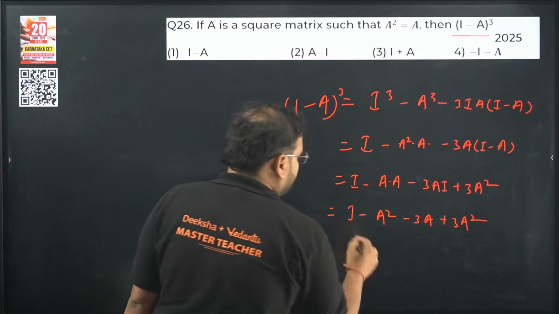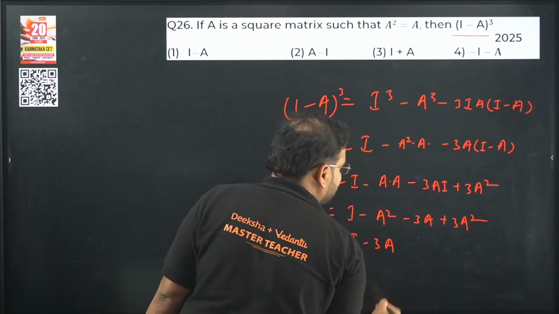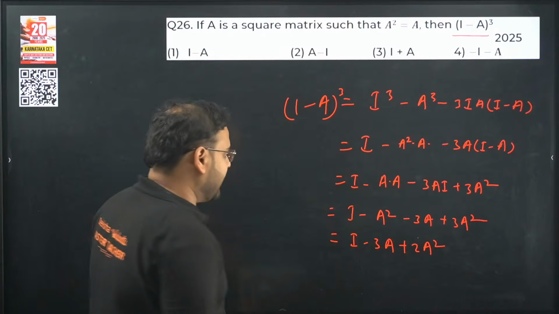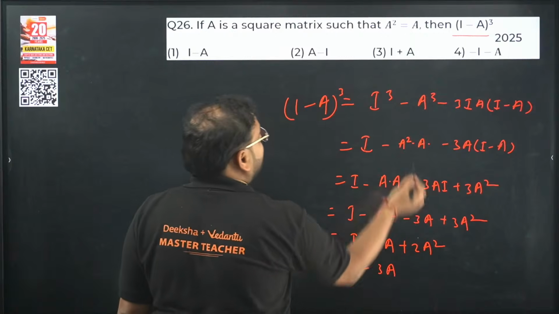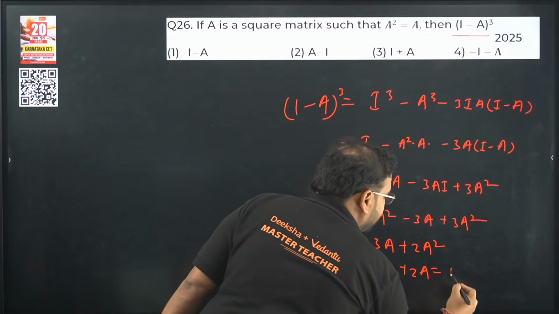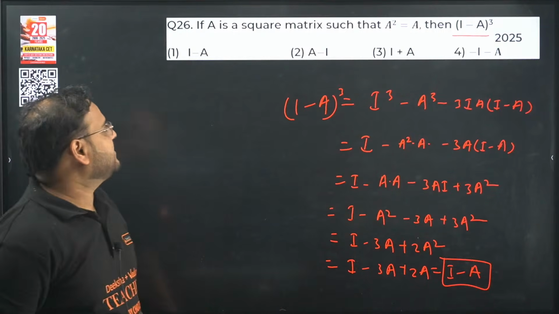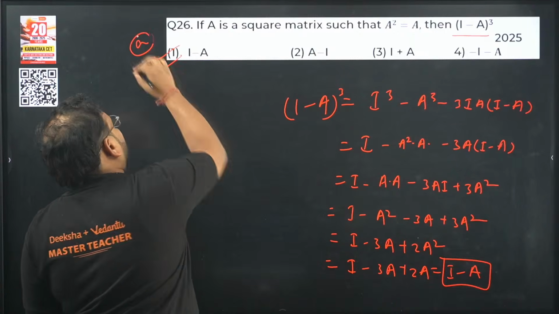Okay, superb. Simplify. i minus 3a. 3a square minus a square is nothing but 2a square, sir. 2a square, sir. So we have again i minus 3a. What is 2a square? Again 2a. Answer is i minus a. So see, you made me solve it.